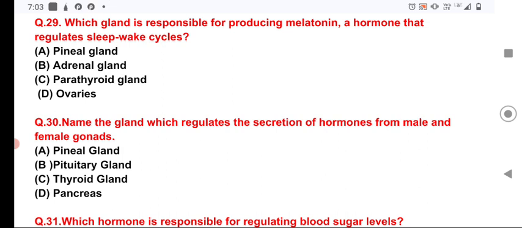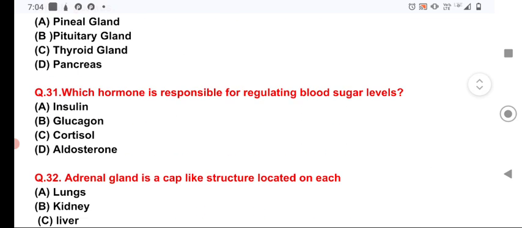As we know, the testes secrete testosterone, the androgenic hormone, and estrogen and progesterone are secreted from the ovary. The secretion of these hormones is regulated by the gonadotropic hormones secreted from the pituitary gland.